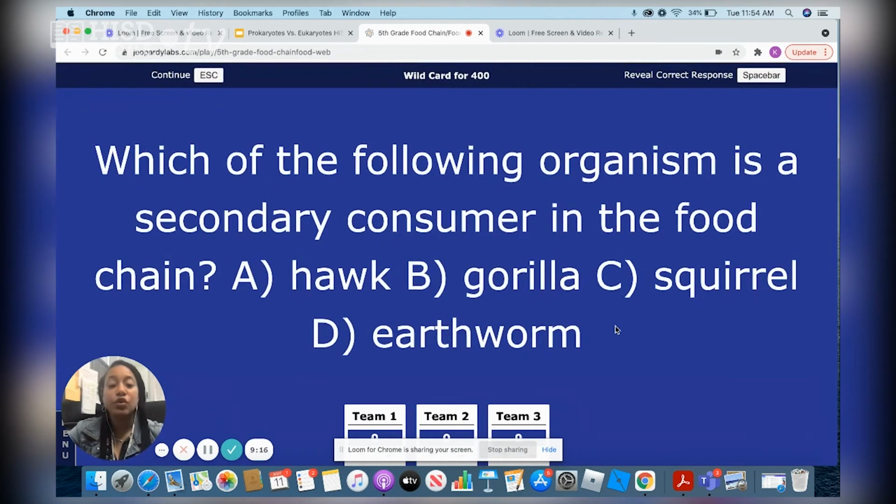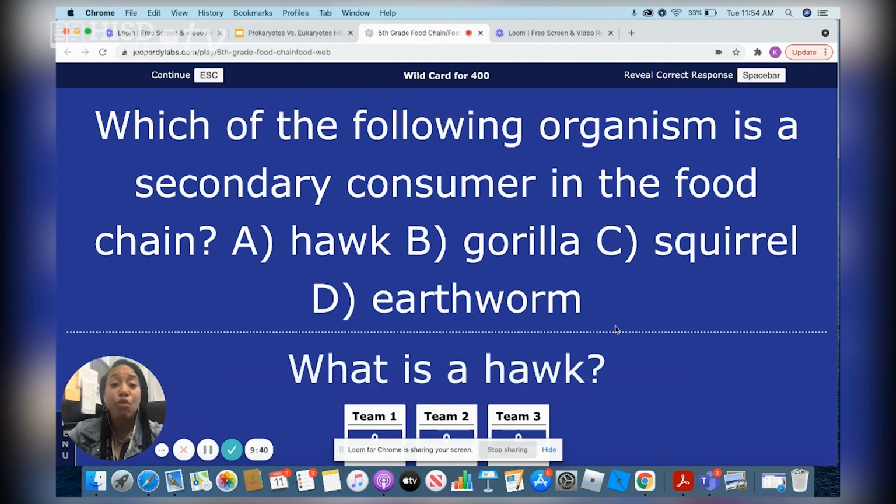Wild card for 400. Which of the following organisms is a secondary consumer in a food chain? So a secondary consumer, what does that mean? Yes, a secondary consumer means that organism eats the primary consumer. So out of these 4, which organism typically eats the primary consumer? Right. The organism that eats the primary consumer typically is the hawk. The squirrel typically eats producers. The earthworm is typically a decomposer, and the gorilla most likely is going to be a top predator.